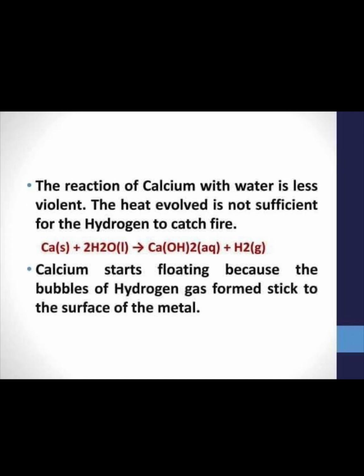Remember, all these small points will come for 1 mark questions and multiple choice. Okay.